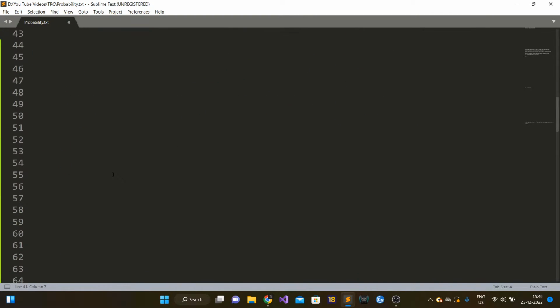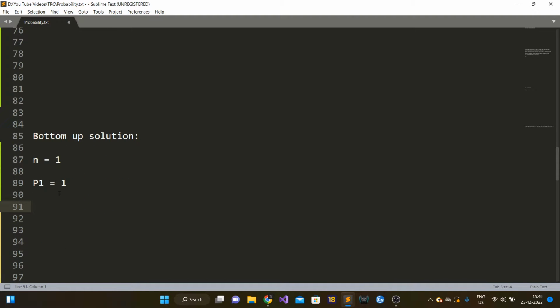Now let's solve it in the bottom up way. Let's say n was 1, so only one passenger. Then the last passenger will get to sit on his assigned seat with probability 1, because the first passenger is the last passenger and there is only one seat in the airplane. Let's say n is equal to 2, so there are two passengers. Let's compute P2.